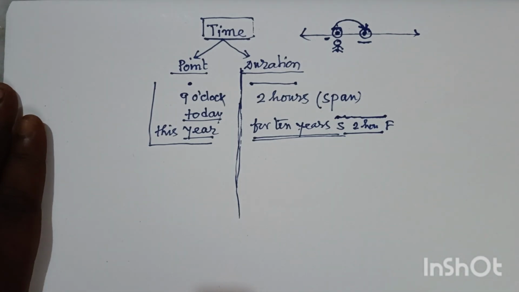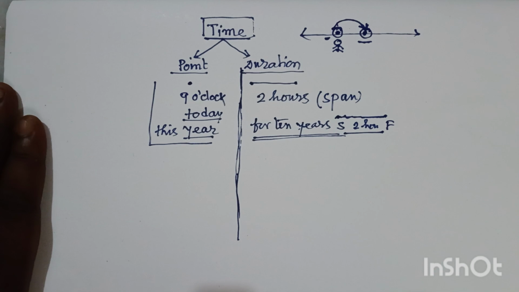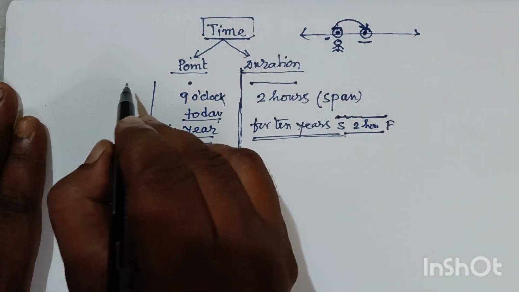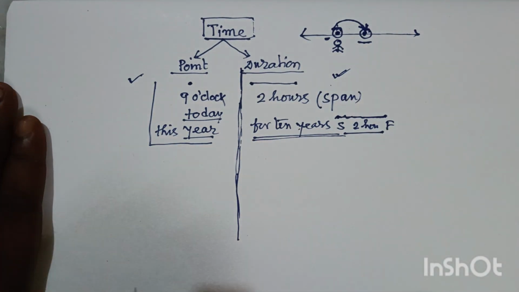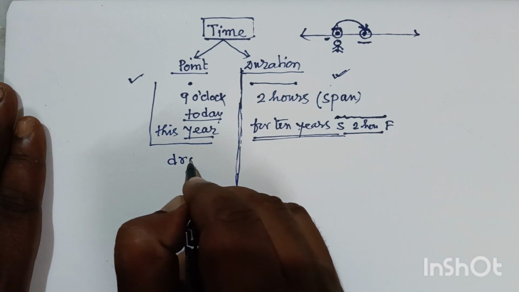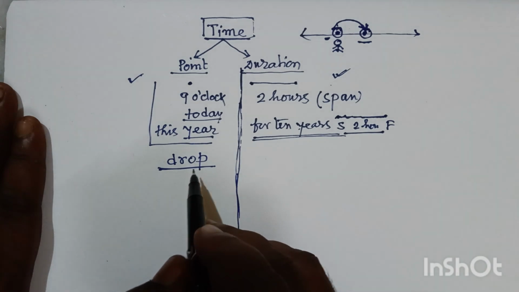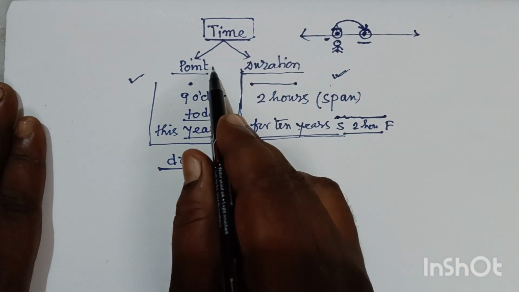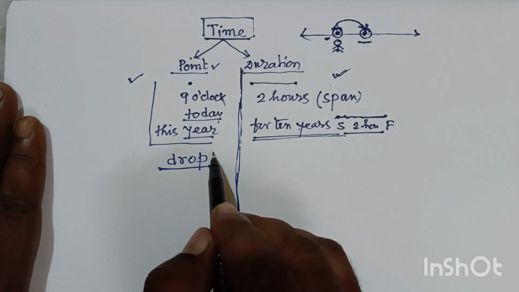And friends, some of the actions, or all types of actions which take place and which we use in our sentences, are also divided on the basis of these times. Suppose drop, it is one kind of action, it's a verb, and it takes place in a point. That means for a duration we cannot use this word.